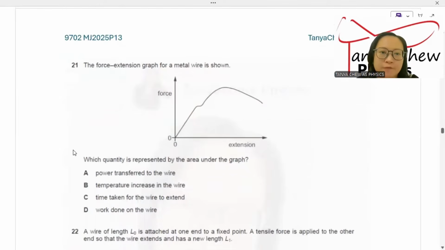Number 21, the force extension graph for the metal wire is shown. Which quantity is represented by the area under the graph? The area under force extension graph is the work done to stretch the wire. So D is the answer.